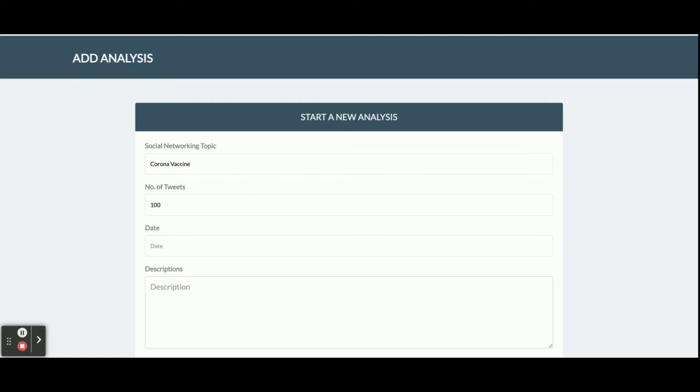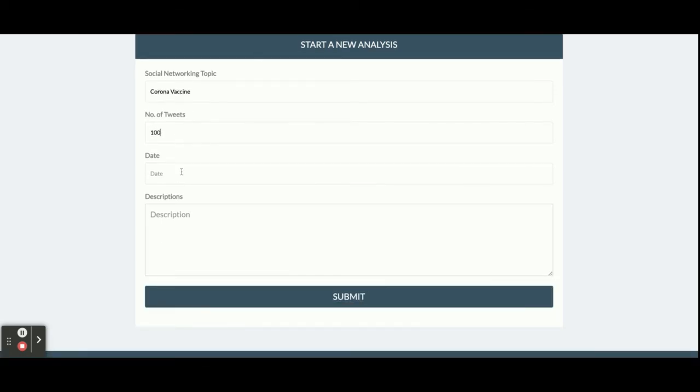I am going to perform analysis on 100 tweets, and today I am going to perform on 30th of May, opinion mining on corona vaccine, right? It means I need to check what people are thinking about the corona vaccine. They are feeling positive, neutral, negative, weakly positive, weakly negative.